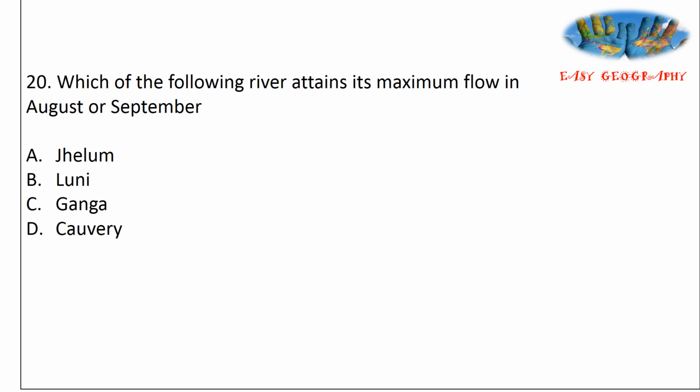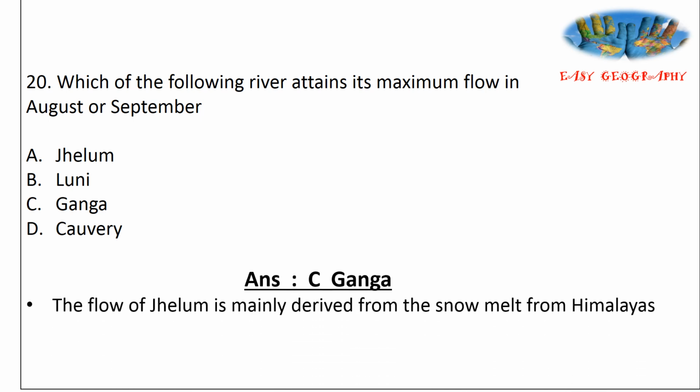Here is the last question. Which of the following rivers attains its maximum flow in August and September? Options: Jhelum, Luni, Ganga and Kaveri. August and September means during the monsoon season. June to September is monsoon, and we know the Gangetic Plain region receives a high amount of rainfall during the monsoon season. Thus, the answer is option C, Ganga. The flow of Jhelum is mainly derived from the snowmelt from the Himalayas. The Ganga river attains maximum flow during August and September, or during the monsoon season.